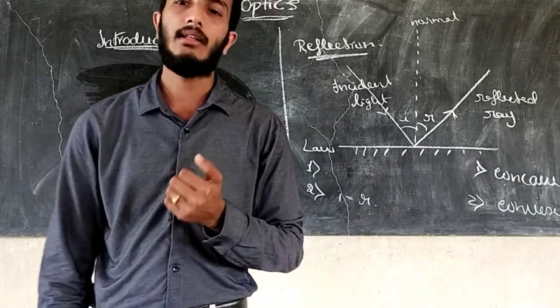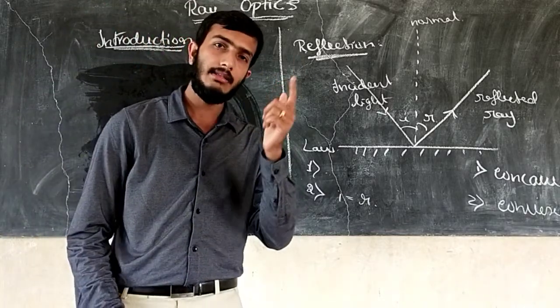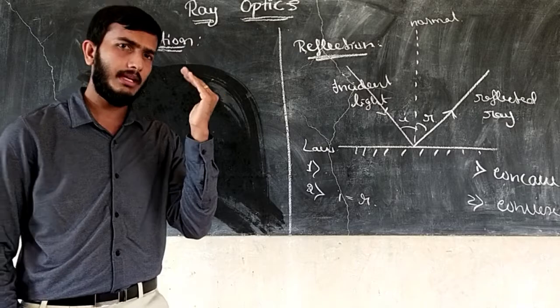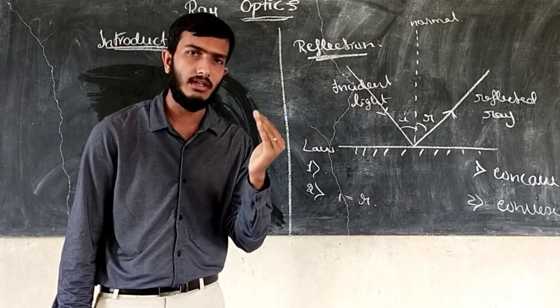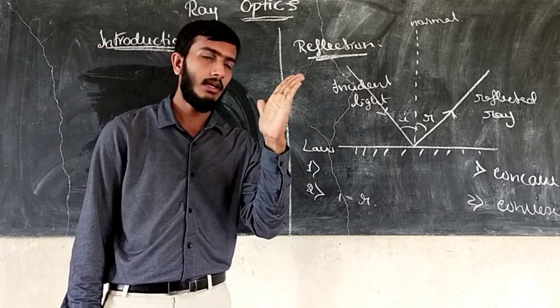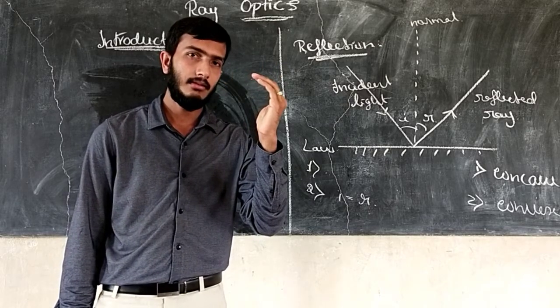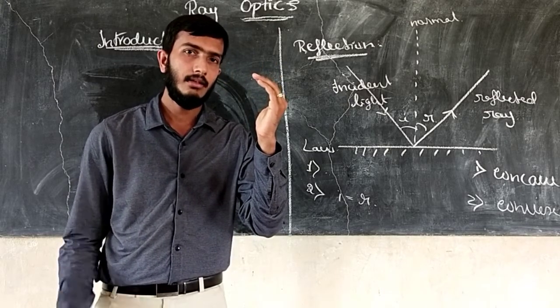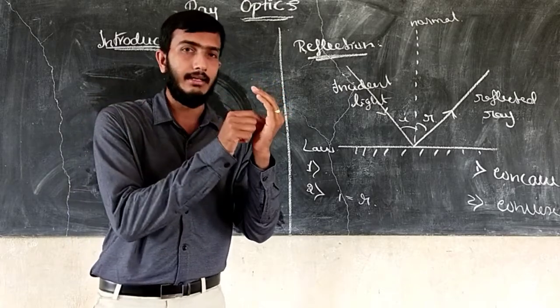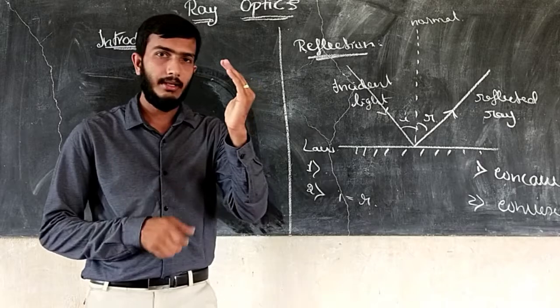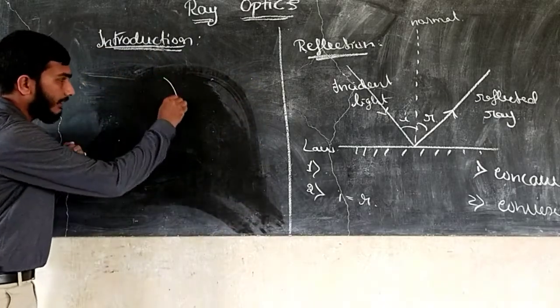So what is a concave mirror? You can imagine the concave mirror's shape is like this. The concave mirror and the convex mirror are shaped like this or like this. The reflecting surface is towards the center. That is the concave mirror.